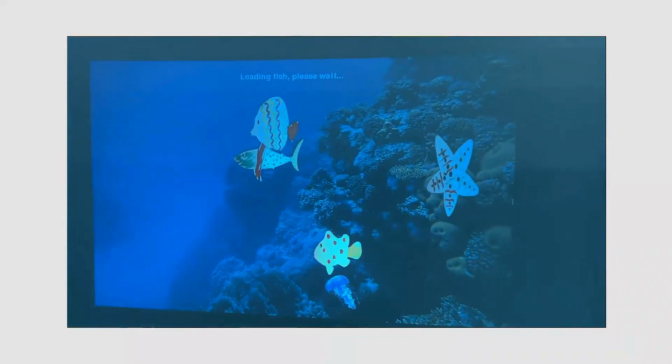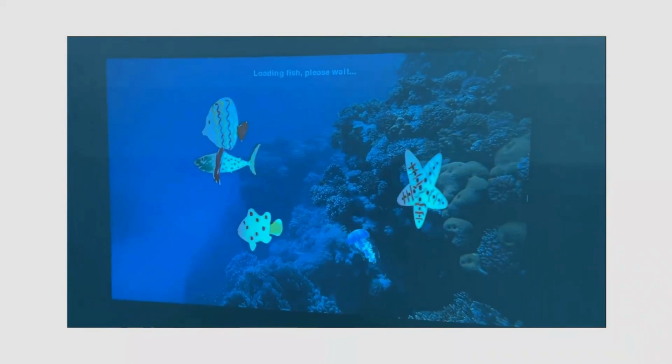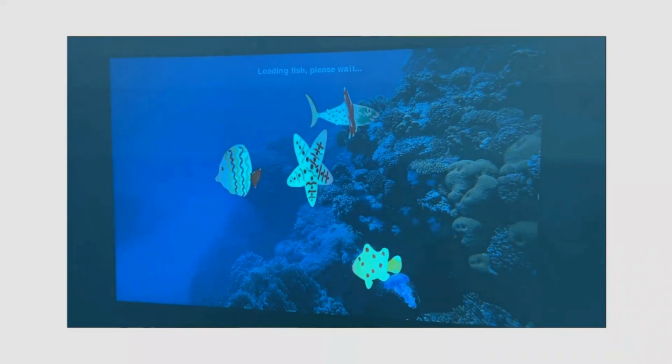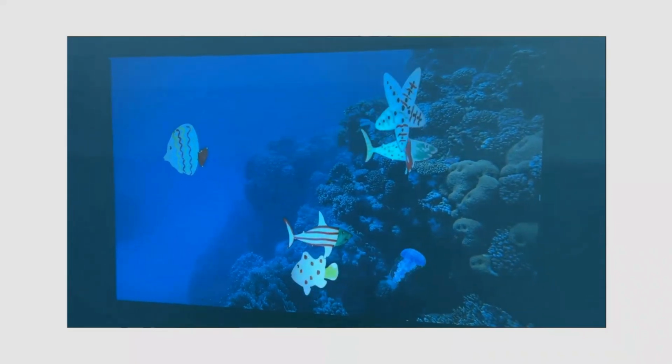And if you look over at the screen, you'll get a message saying that the fish is loading. It takes some processing time to actually cut out the fish and place it onto the screen. Once it's done loading, you'll see it pops up right there in the middle and starts swimming around with the other fish.